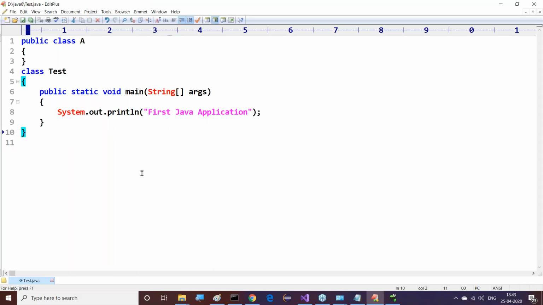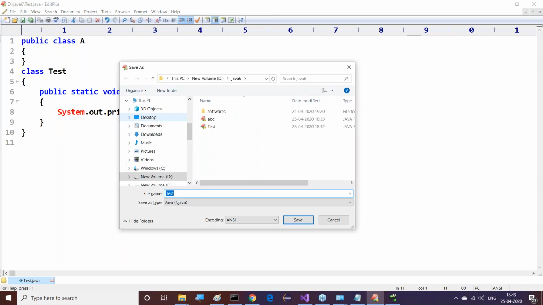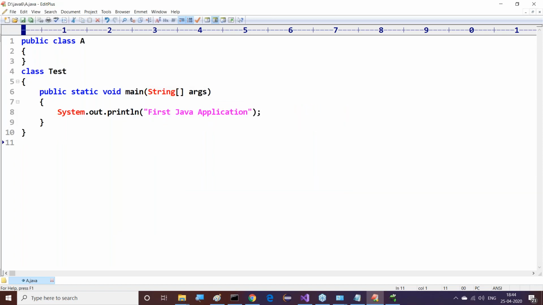Then we have to go for the save as option. File, new, and save as. Inside save as, we need to save that file with the name A.java. Once class A is public, we must save that file as A.java. That we have to provide clearly. All of you understand this clearly? This is one point. Now, let me compile and execute this.